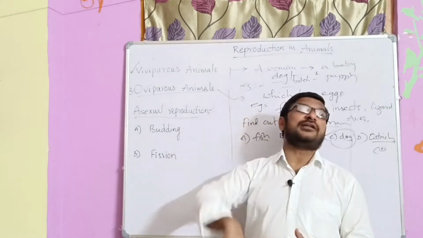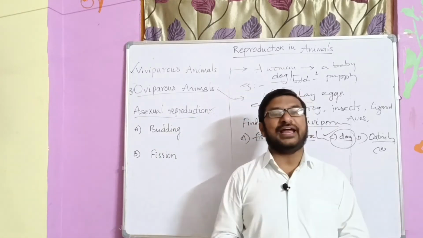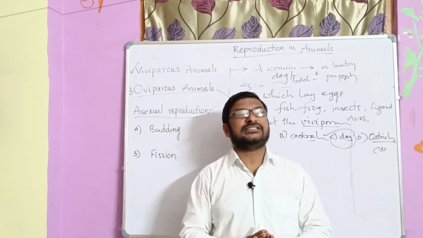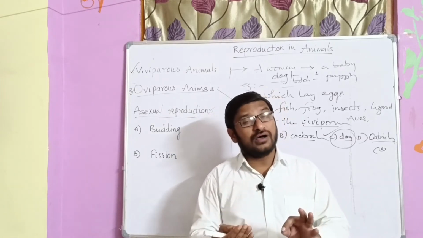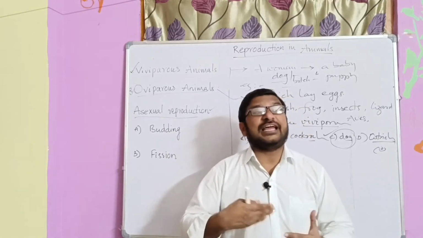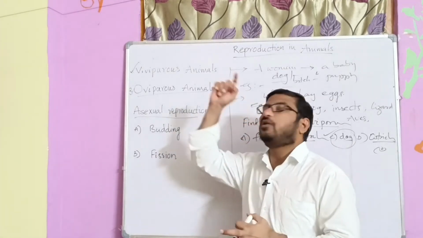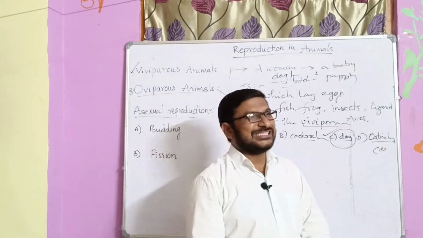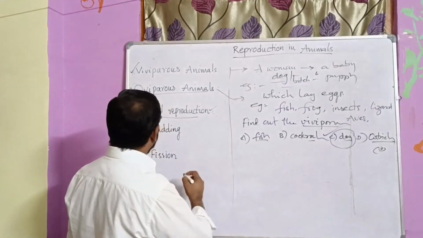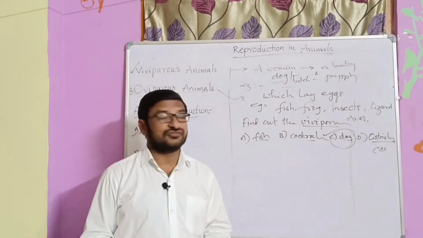But in asexual reproduction, there is no fusion of any male or female gamete. Even though it is a single organism, it can produce its young ones without fusion of gametes. This is known as asexual reproduction. So in this asexual reproduction, a single animal may be there. For example, we have two types of modes in asexual reproduction.